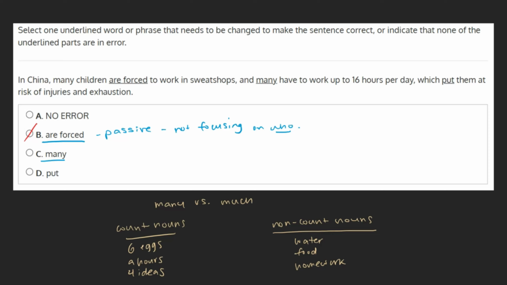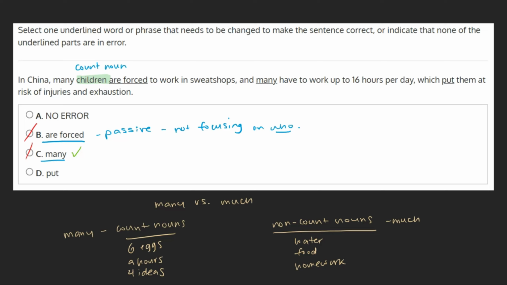When discussing count nouns, we use many, like I have many eggs, and when discussing non-count nouns, we use much, like I have so much homework. As we can see, in this sentence we're discussing children, which is a count noun. This being the case, many is correct in this context, and we can mark this choice off.